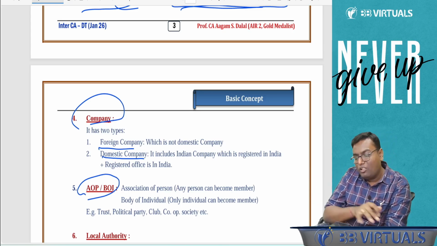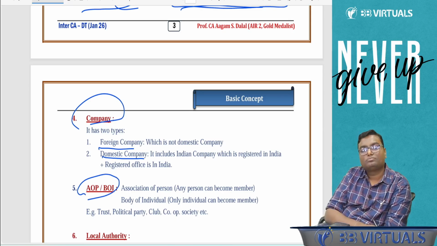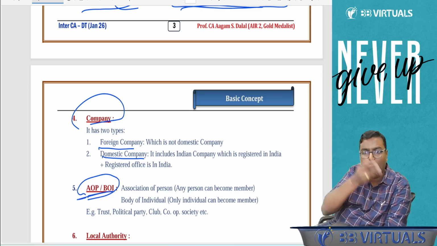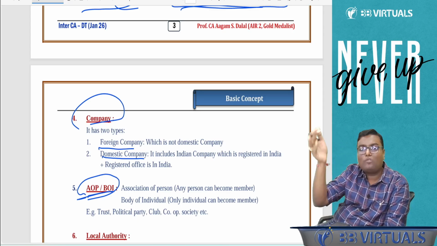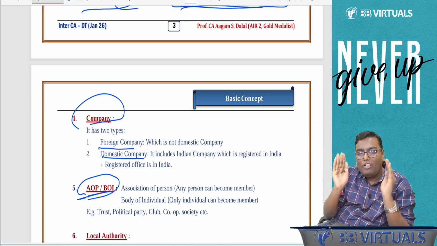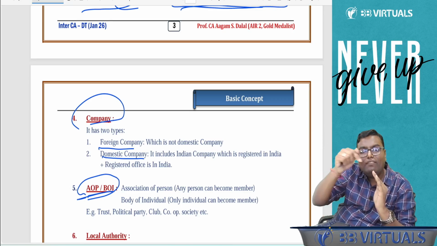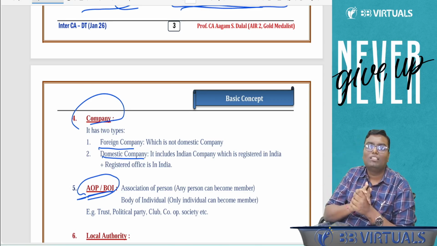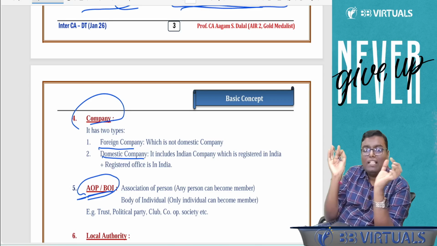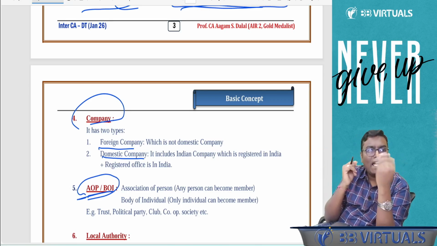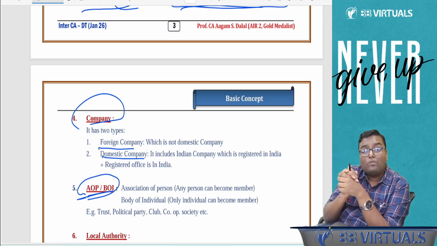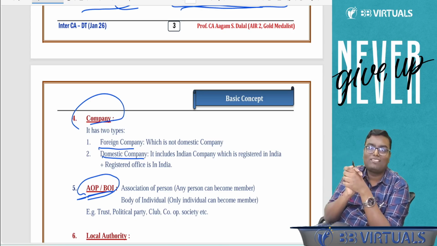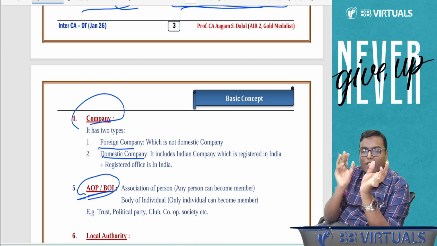Acha, then what is the meaning of body of individual? Both things are written with a slash. So body of individual is all part of association of person. But body of individual means only individuals can become the member. In association of person, anybody can become the member. HUF also can become the member, company can also become the member. But when I use the words body of individual, who can become the member? Individuals. So that is the core difference between AOP and BOI.